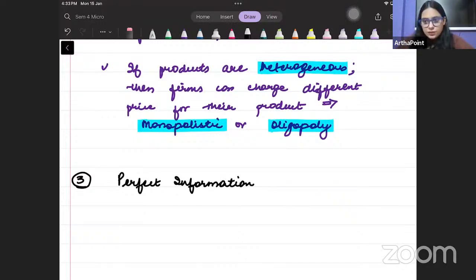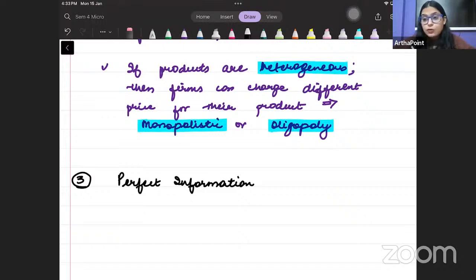So by perfect information, we mean that each buyer and seller has all information available in the market. ऐसा नहीं है कि some information is pending. जैसे for example, can you tell me every component that went inside COVID-19 vaccine? क्या आप बता सकते हो कौन कौन से chemicals गए हैं, क्या क्या गया है?